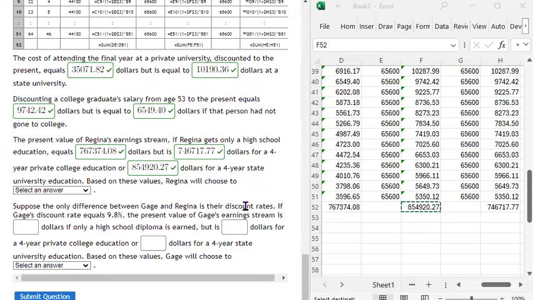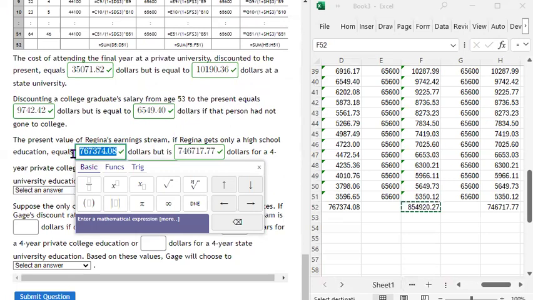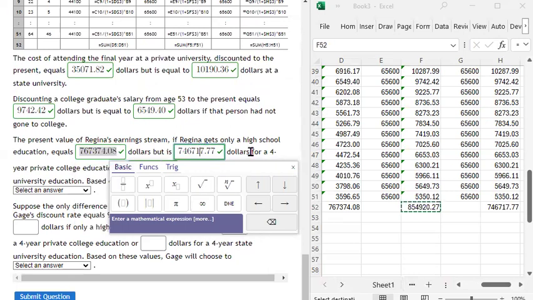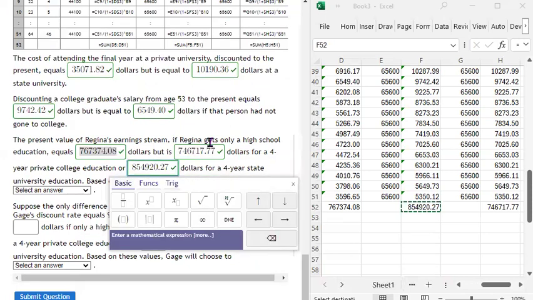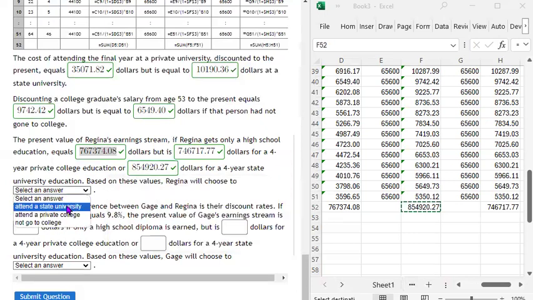Now, based on these values, what is Regina going to do? Well, if she goes to high school, she has a total valuation, a discounted stream of earnings of 767,000. That's more than going to a 4-year private college, but less than a 4-year state university education. So this person is going to attend a state university and get a degree.